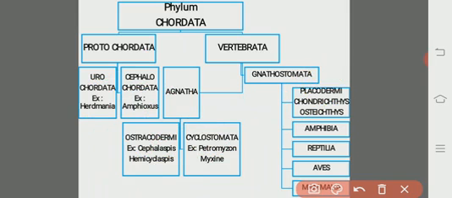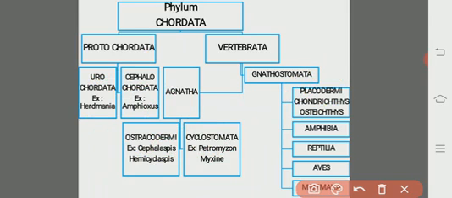As and when the larva undergoes metamorphosis, that is retrogressive metamorphosis, it loses its tail along with the dorsal notochord and the nerve cord, and modifies into an adult without any notochord and nerve cord.